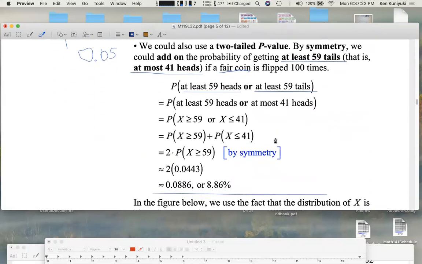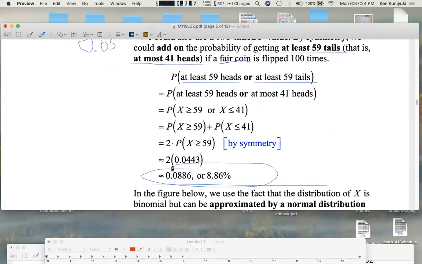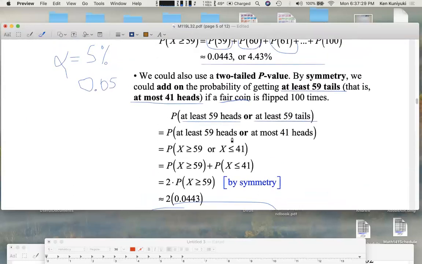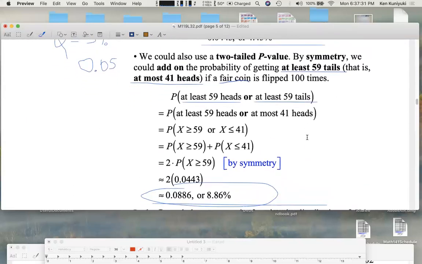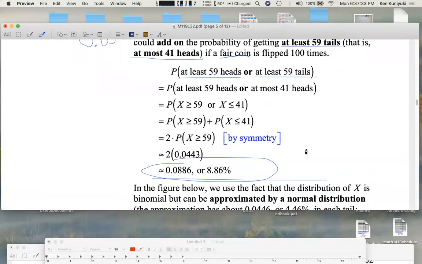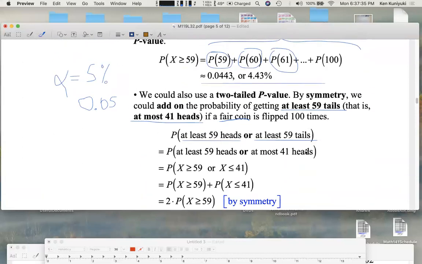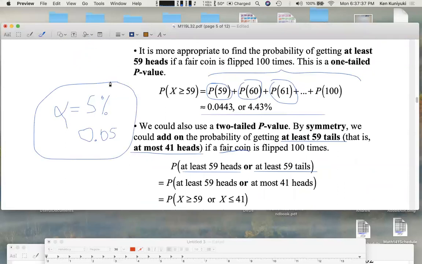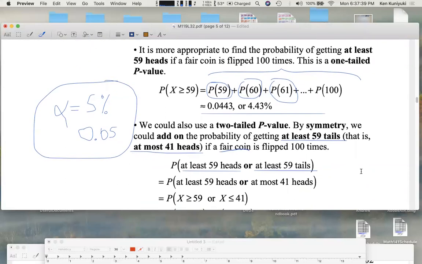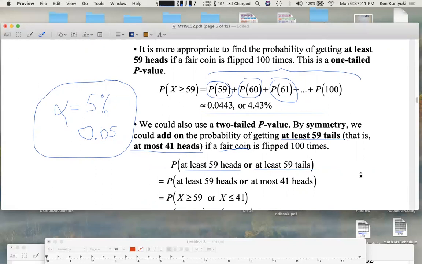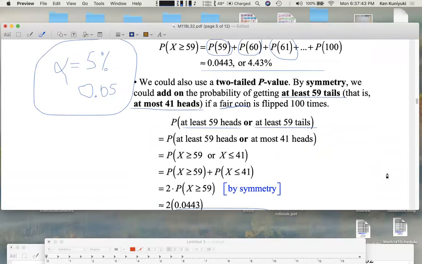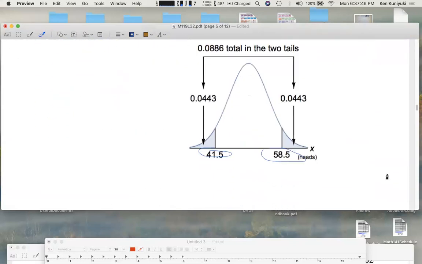If you take this two-tailed p-value, about 9%, for this value of alpha, you would not reject the null. And the idea of a fair coin is still viable. Alpha is this threshold for what it means to be unusual. If the p-value is low, the null must go. Lower than what? Alpha. We'll talk about that next time.